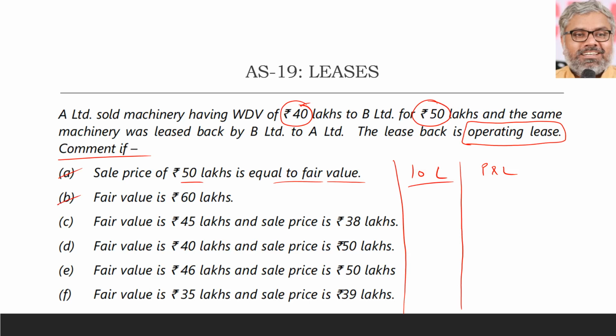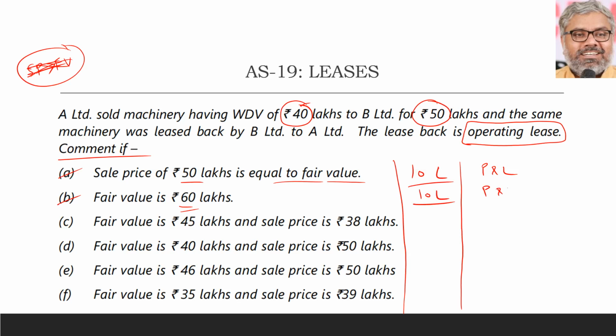Then, second scenario. Fair value is 60 lakhs. That means fair value is more than sale price, or sale price is less than fair value. Then also there is no problem actually. The problem comes only when sale price is more than fair value. Then we get a doubt. Why is it more than fair value? Do we want to inflate our profits or what? If this is not the case, we don't have to worry about it. Even in that case, if there is a profit, that profit will be recognized immediately. So same treatment.